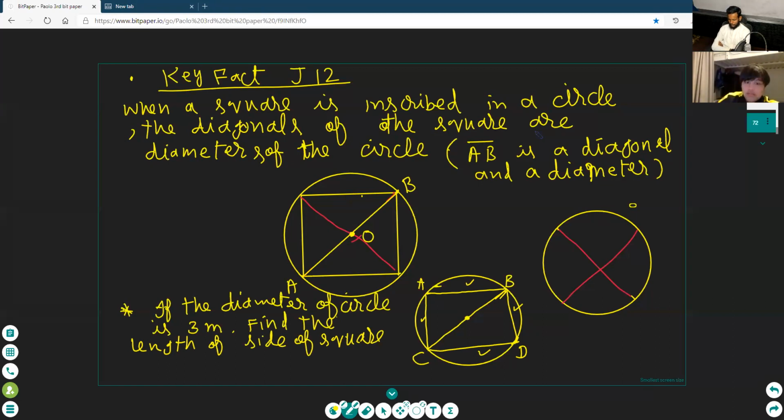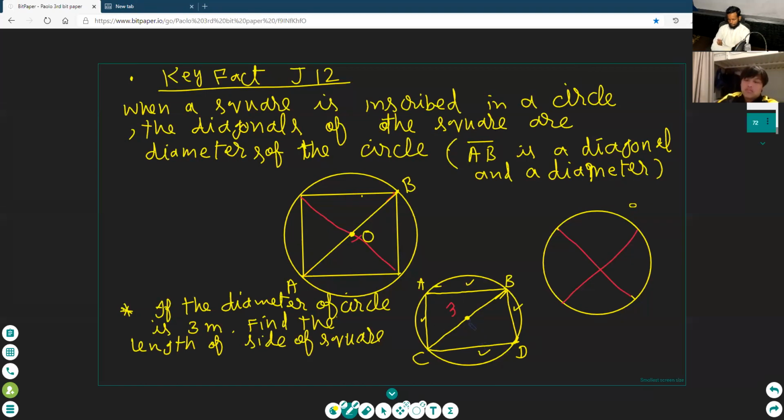Diameter is 3. Yes. Okay. So does that mean the radius is 1.5? Yes, the radius is 1.5. But we need this, Paulo. We need this. What will you do? This line is the diameter, okay? We need CD and CB. All these are equal. CD, BD, AB, all are equal.